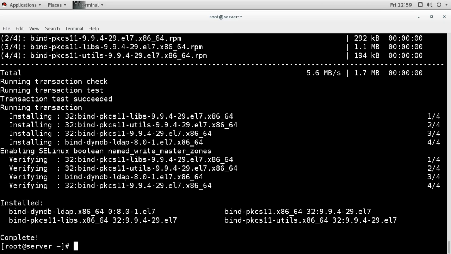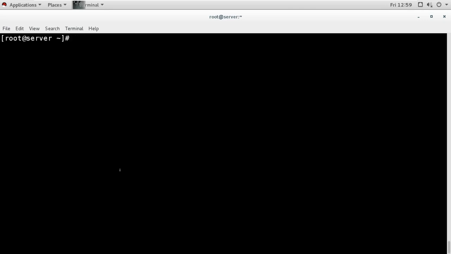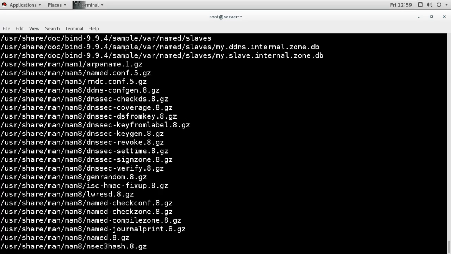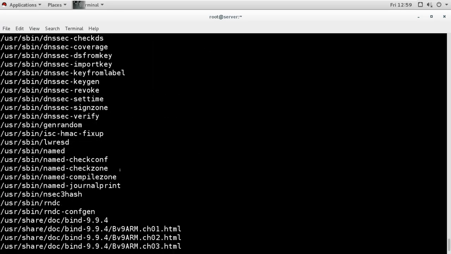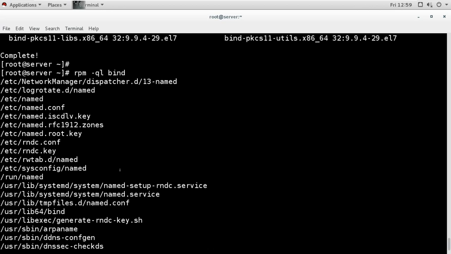Now after installing the package, the next thing is what are the important files we have. So for checking that, I will list those files which come with the package bind. So these are the files which come with this bind package. Now what are these files?